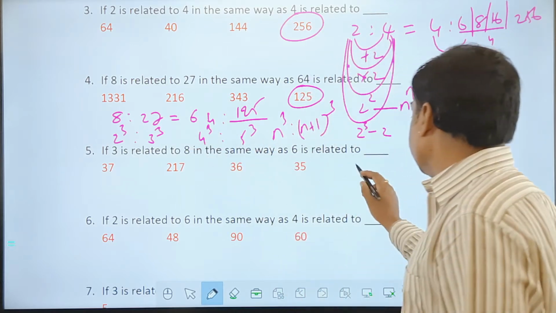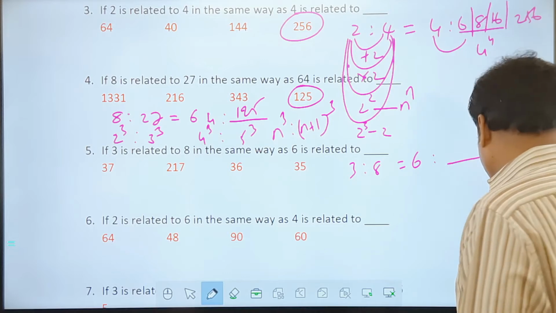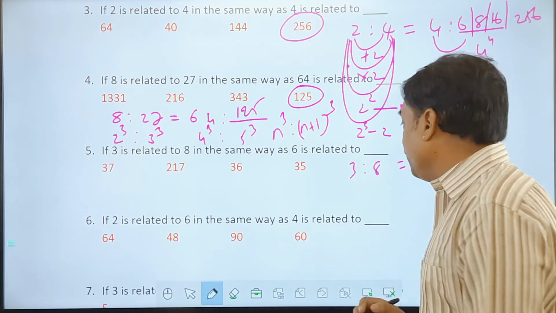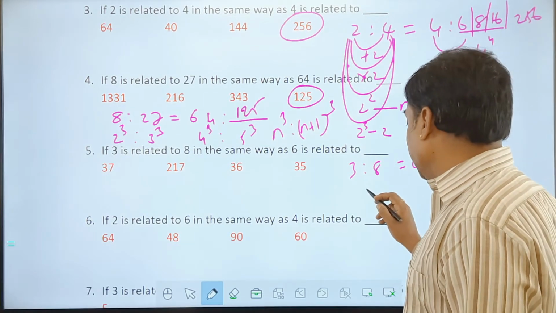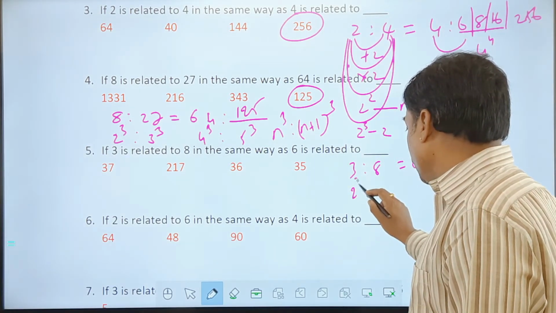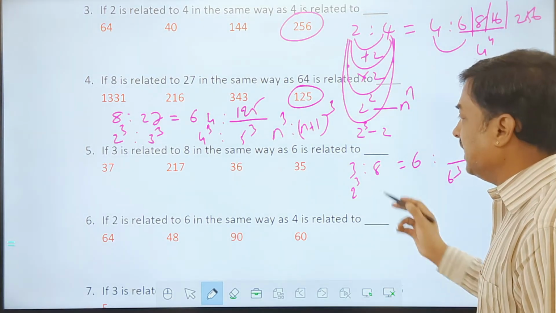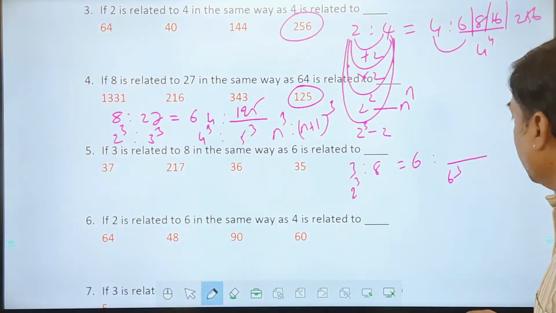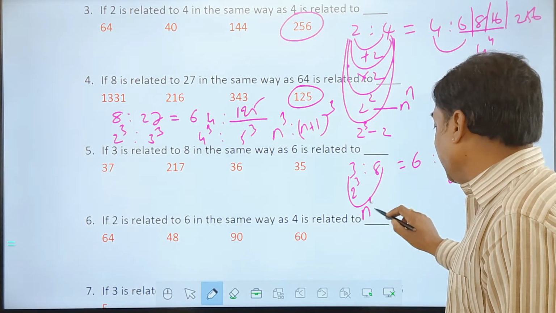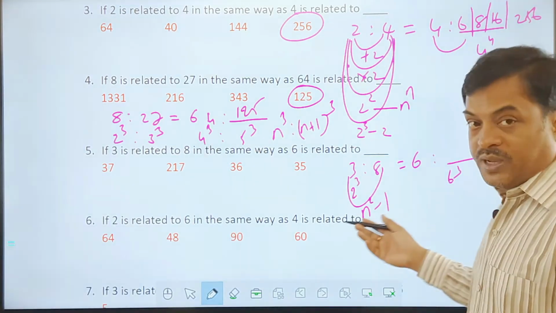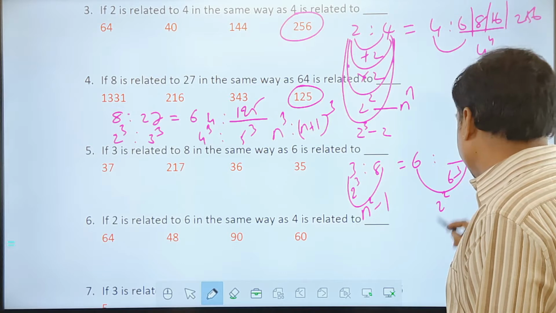3 has become 8, and 6 becomes how much is the question. So how can 3 become 8? It could be something like, if I take this as 2 cube, it becomes 8. This should now be 6 cube, which is 216. We don't have 216 over here. So the other way around, 3 becoming 8 can also be taken as n square minus 1. That is 3 square minus 1. So 3 square minus 1 is 8. What is 6 square minus 1?